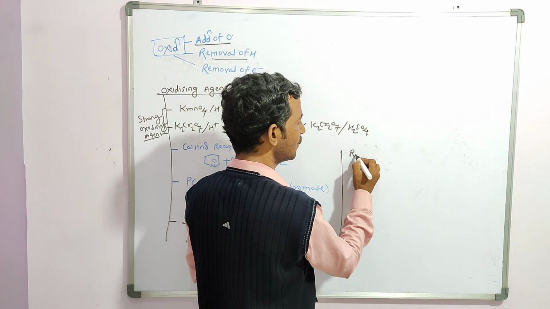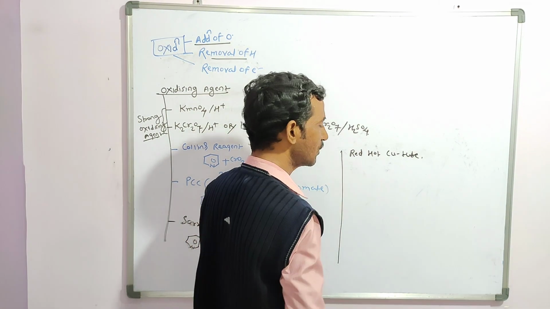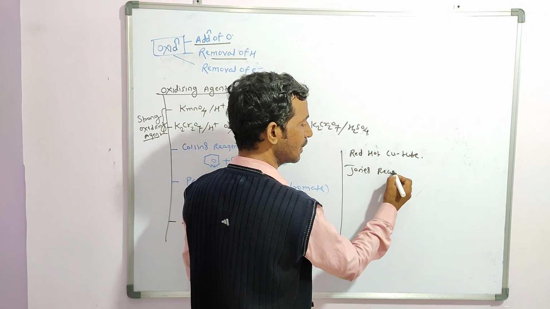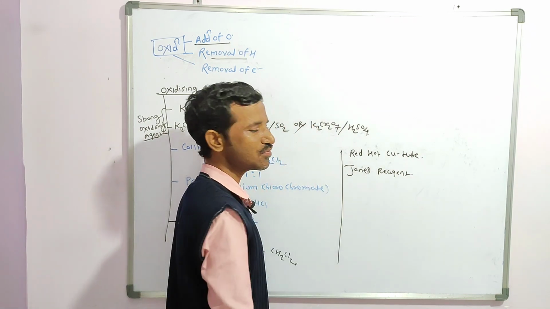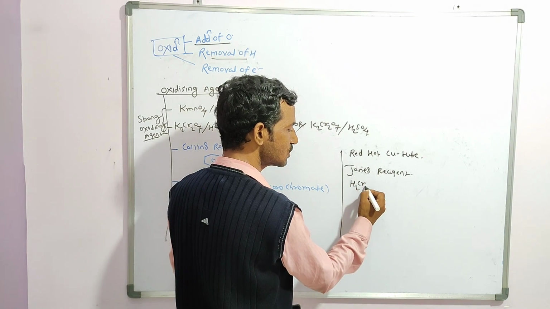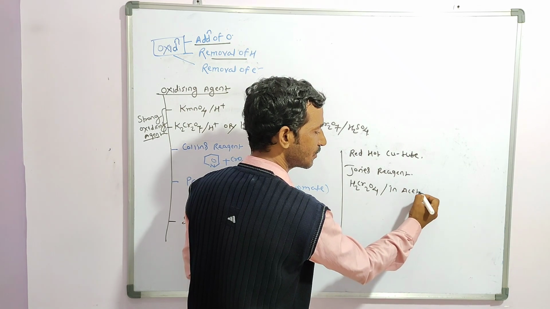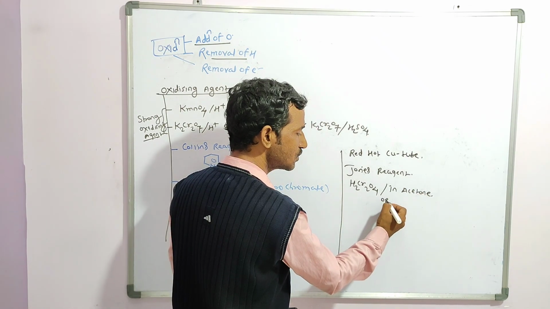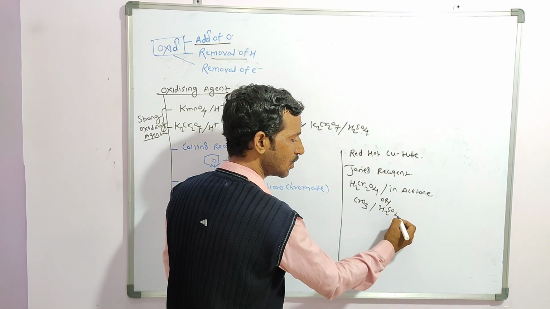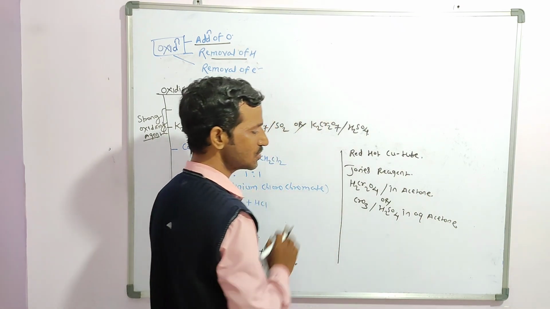We can use red hot copper. We can also use Jones reagent, very important, which appears many times in JEE. What is the combination? You can represent it as H2CrO4 in acetone, or otherwise chromium trioxide and H2SO4 in aqueous acetone. This combination is called Jones reagent.